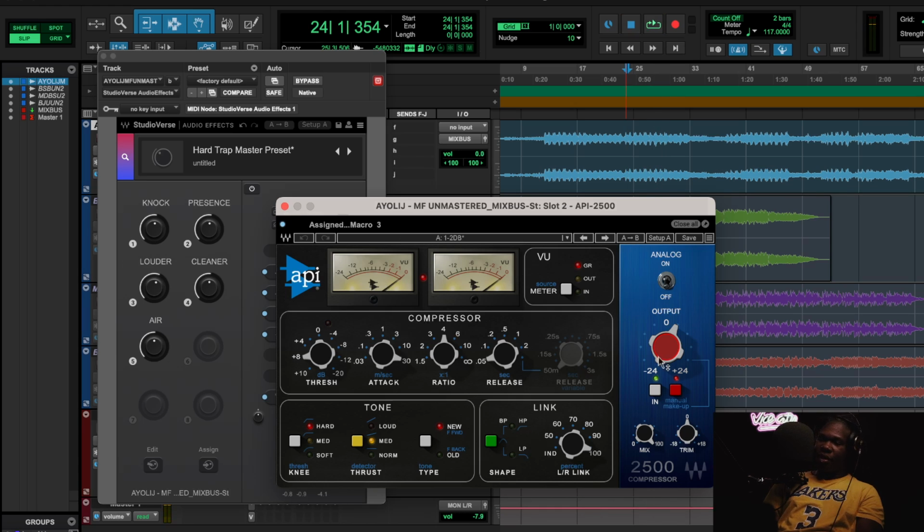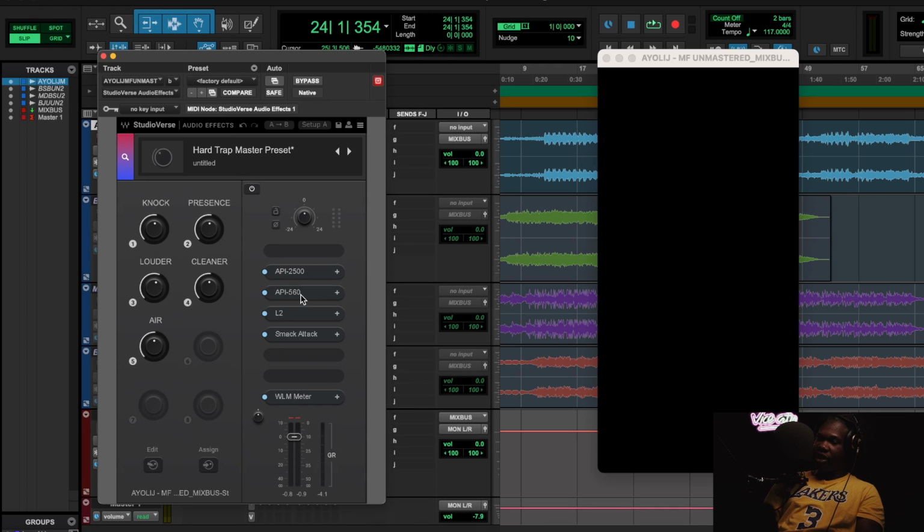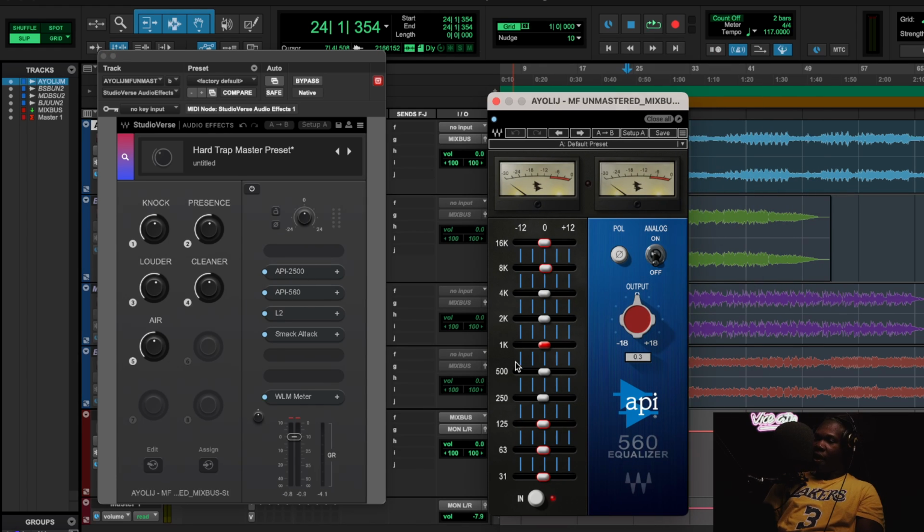So it adds a little bit of knock. And then also this is a clipper right here. People don't know, but if you just hit manual makeup, you can use this as a clipper. I'll show you in another preset how I took advantage of that. Then we have the 560 right here, and there's some modules. First of all, the one being Cleaner. This is going to control these three knobs right here in a kind of like a low shelf sense, you know what I mean, type of situation.